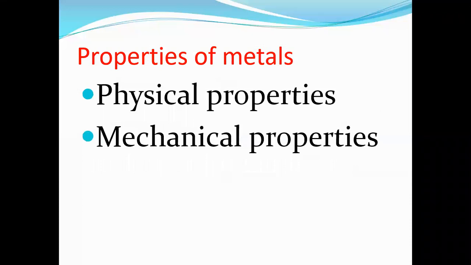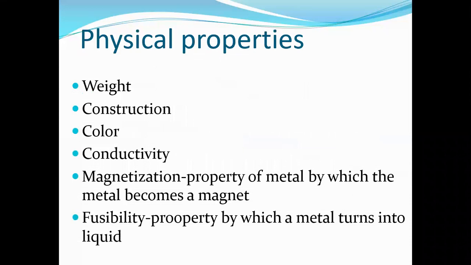So there are two main properties of metal. One is physical properties and the other one is mechanical properties. There are mainly 6 physical properties. One is weight of the metal, then construction, how it is constructed, what is the color of the metal, then conductivity, what is the conductivity of that metal, and the other one is magnetization. So what is magnetization?